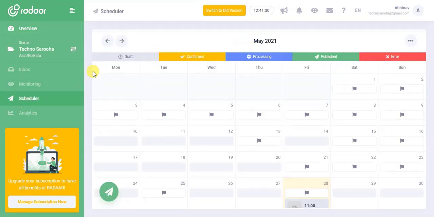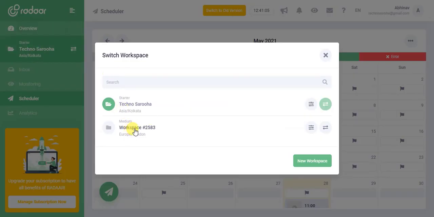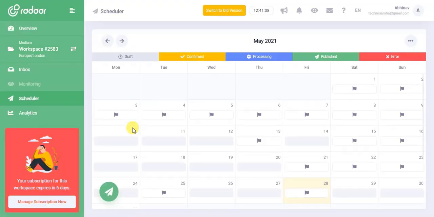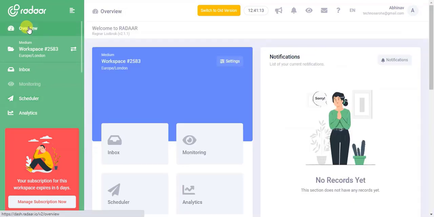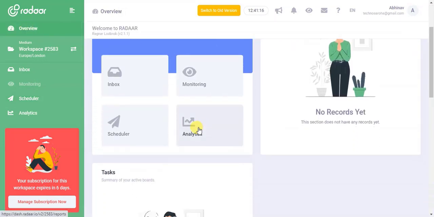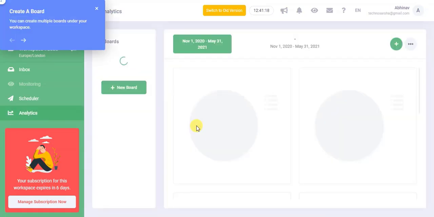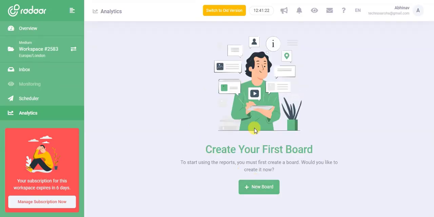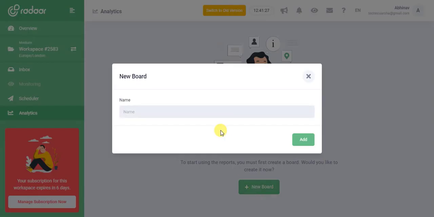So just click on the scheduler, and here you can create the workspaces. There are so many options, like, see, this is the workspace I have created, and here you can see the reports or the whole overview. So click on the overview section, and here are the workspaces. Here you will get the analytics. If you click on the analytics, it will say that it's a paid version, so you can also go to the free version. Create your first board. So I will click here and name it YouTube, and I have added a new board here, so that I can analyze the reports and the performance of my work, of my tasks.